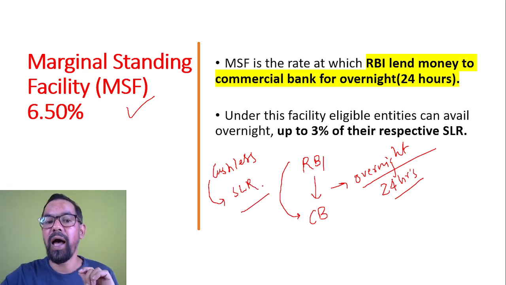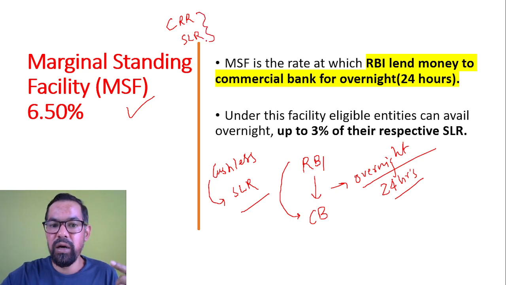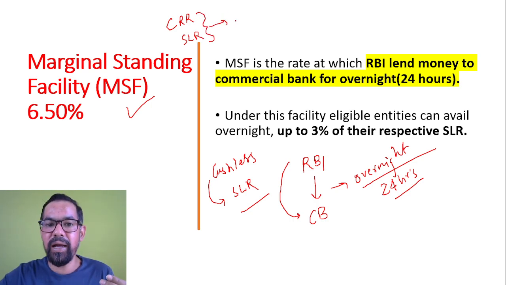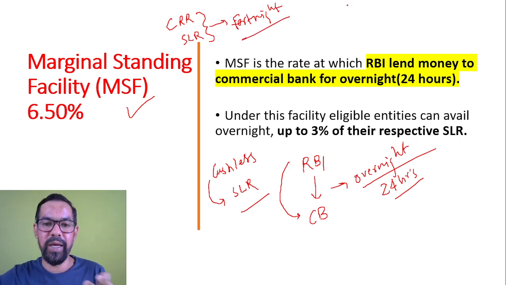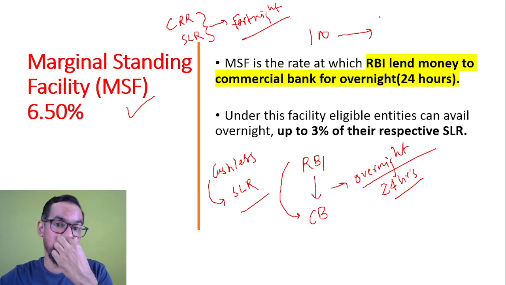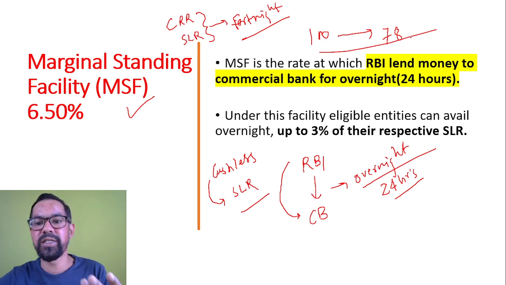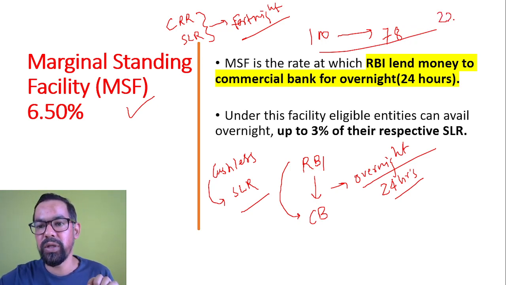Okay, so now I hope you remember the point I told you earlier, CRR and SLR. So these are reserves. Every bank has to maintain these reserves on a fortnightly basis. In every 14 days they have to report to RBI. So let's say there is a bank whose NDTL was 100 rupees and their maximum they can lend is 77.5, but they lent 78 rupees in the market. So first they borrow 100 rupees and they lent 78 rupees.